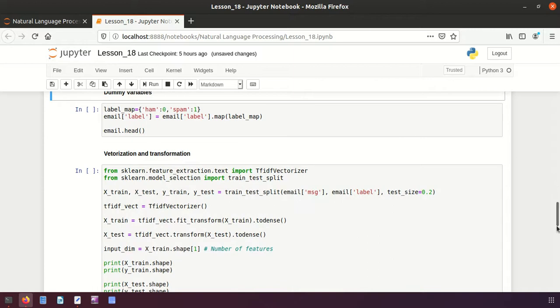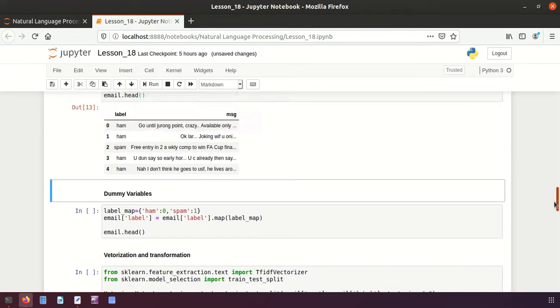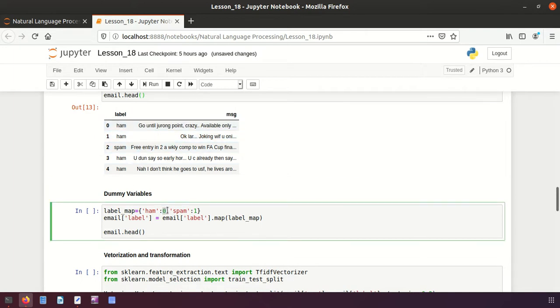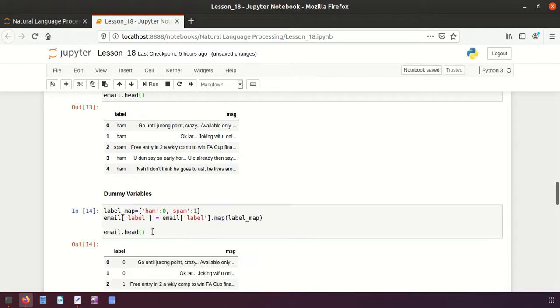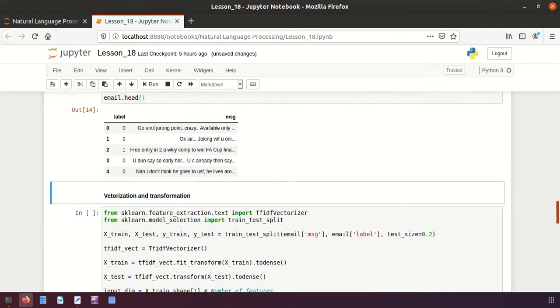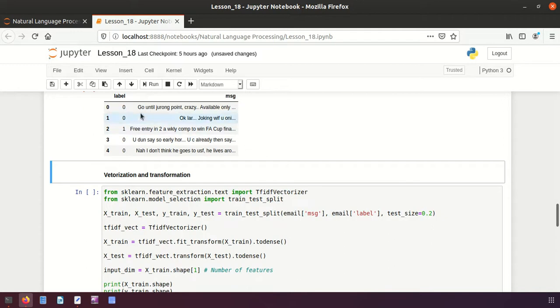And now what I'm going to do here, the first step, I'm just mapping these values with dummy variables. So ham will be assigned as 0 and spam will be assigned as 1, and then I'm calling this function map, and these two values will be mapped with 0 and 1 like this. Now instead of ham and spam, for ham we have 0 and for spam we have 1, right?